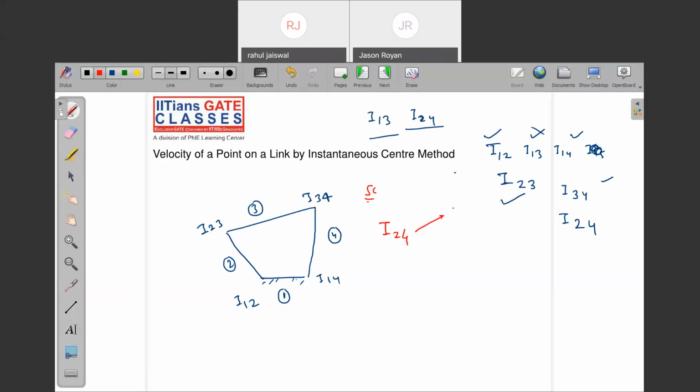For I24, we can write I12, I24, I23, I34, I14. So there is a diagram method also. I am telling you without the diagram.